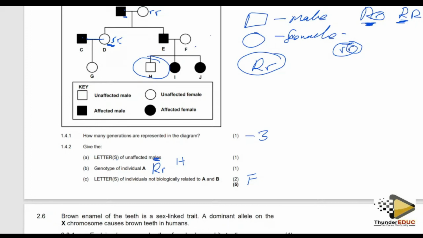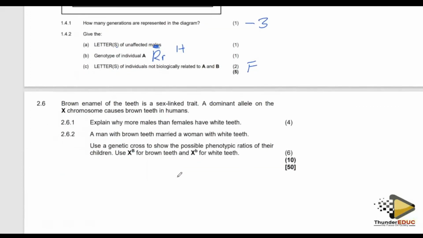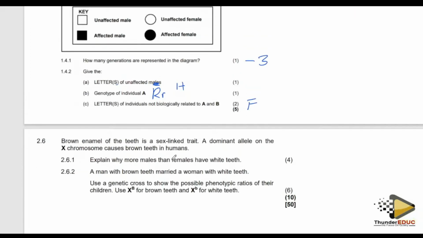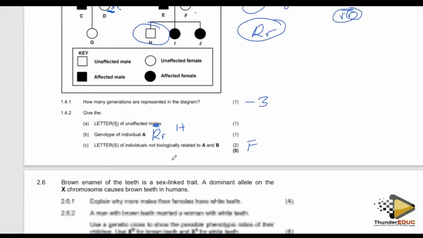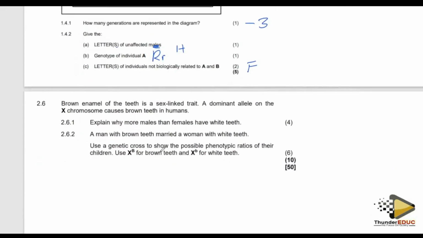Then they're saying that brown enamel, this is another question. Brown enamel of teeth is sex-linked.